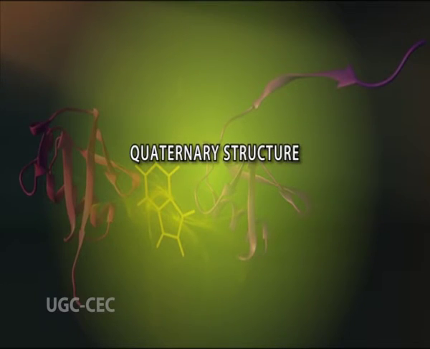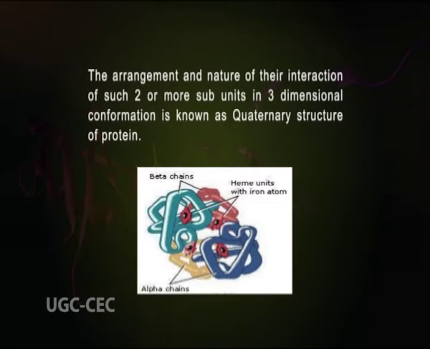Now the quaternary structure of protein, the 4th level of protein structure. Many proteins contain 2 or more separate polypeptide chains, and each polypeptide chain is called a subunit. The arrangement and the nature of interaction of such 2 or more subunits in 3-dimensional conformation is known as quaternary structure of protein.